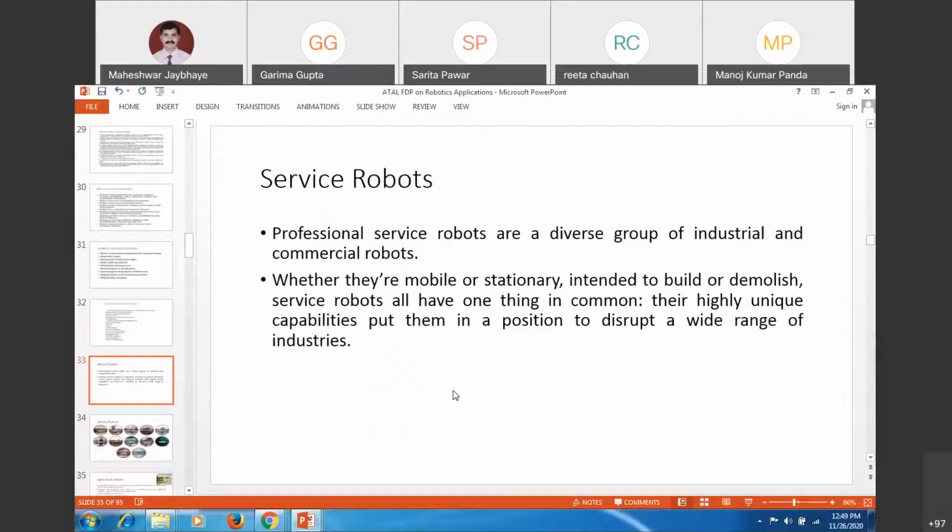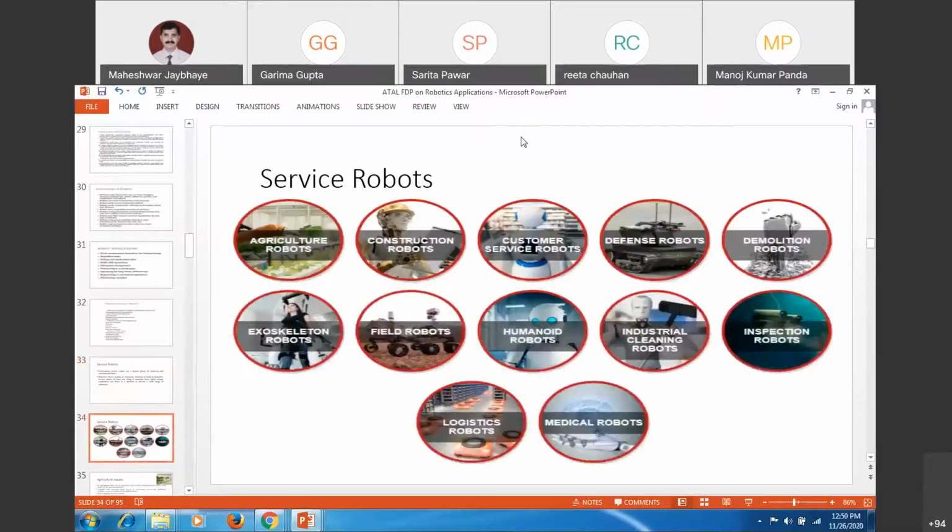Service robots which you are observing, all those robots which provide service to humanity, can be considered. They may be mobile or stationary robots. These capabilities you are going to use in a wide range of industries. So, different service industries and service robots which can be used: